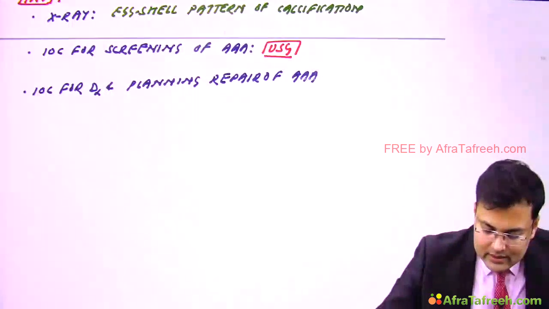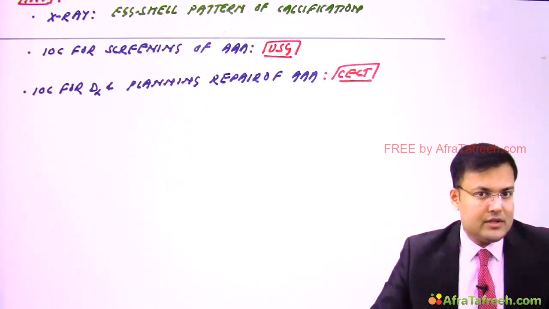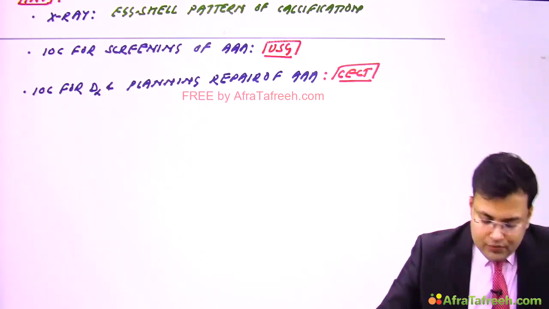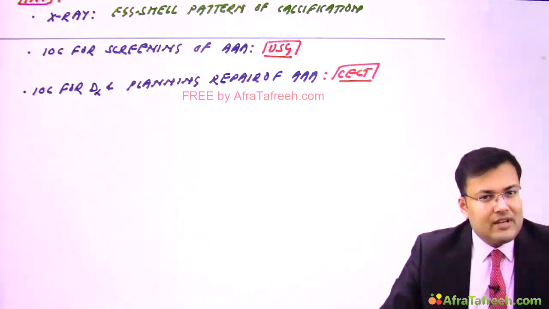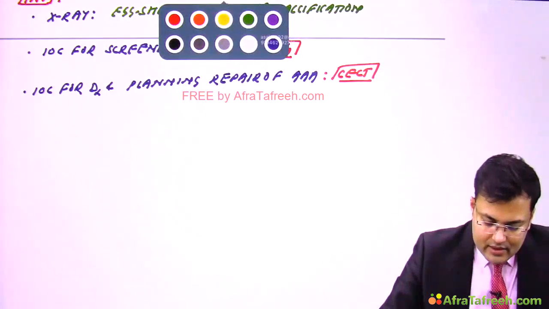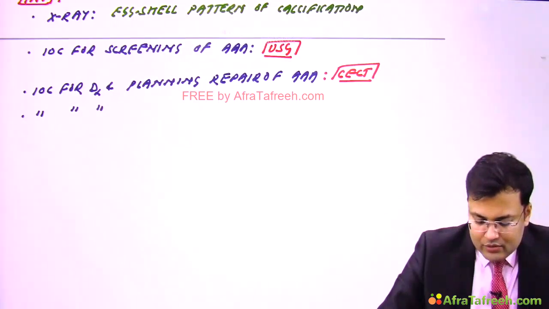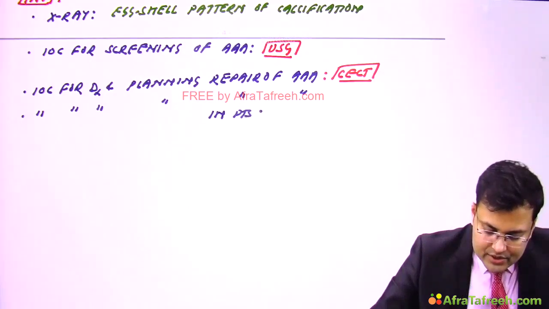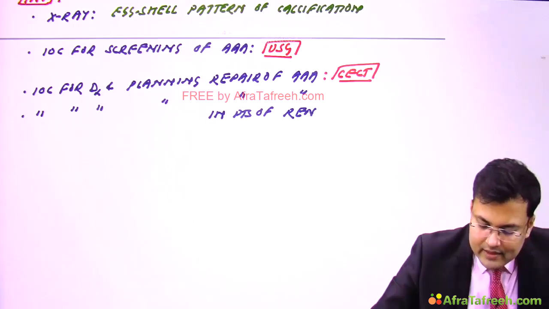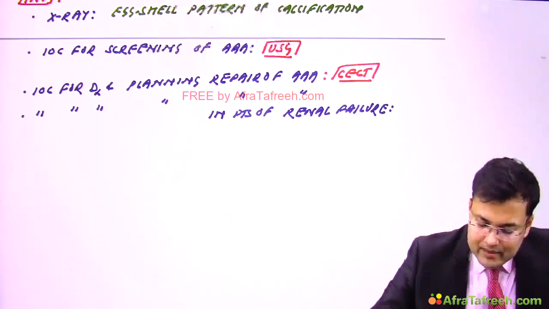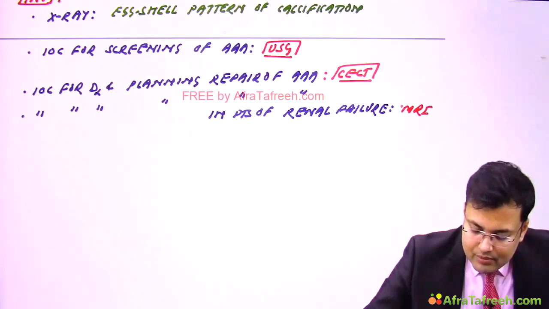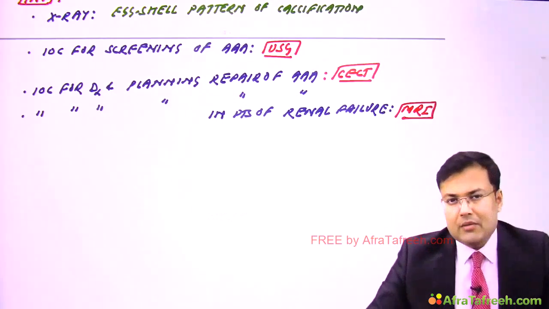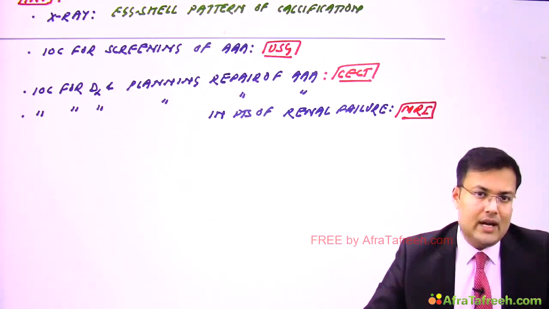And this is CECT. In patients of renal failure, we are not giving the contrast because it is going to increase the risk. Okay, so we are using MRI if patient is having renal failure. So see the addition. Investigation of choice for diagnosis and planning repair of abdominal aortic aneurysm in patients of renal failure: MRI. Clear? These are the important points related to investigations performed in the patients of abdominal aortic aneurysm.